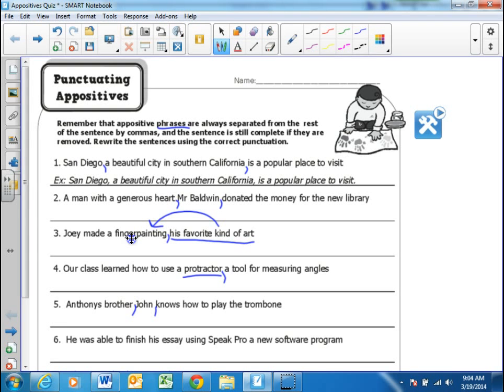So John is the appositive. It's pausing, explaining, and then moving on. Or pausing, clarifying, and then moving on. So now we know who Anthony's brother is. His name is John. Good.